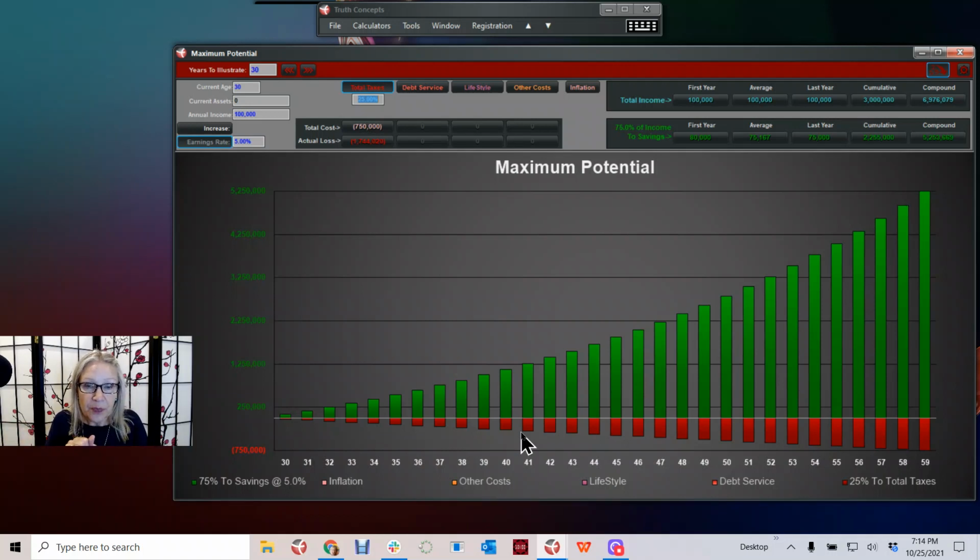By the way, don't get overly focused on the 30 to 60 because we know age 60 is not a good thing to be looking at in terms of stopping work. We're just using that 30-year period as a measuring tool right now. Frankly, it could be 40 to 70. It could be 60 to 90. And we'll come back to talk about that.